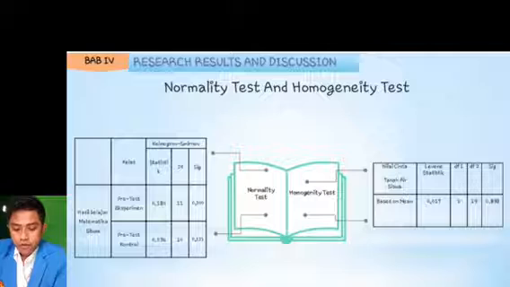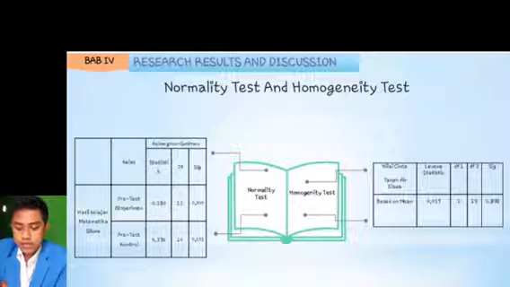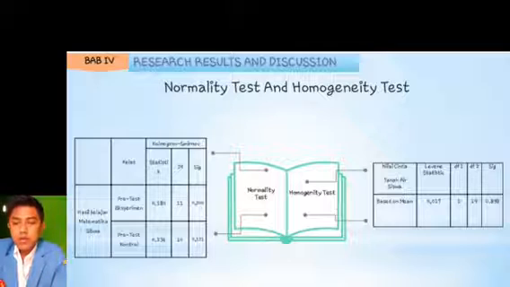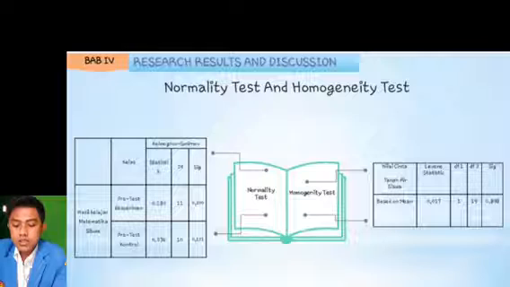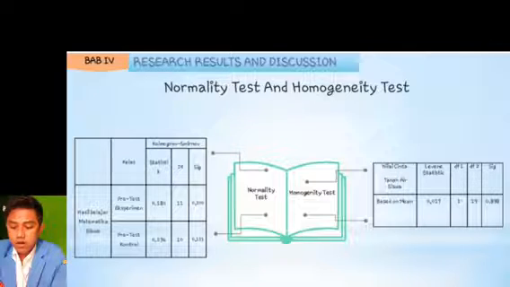Meanwhile, for the control class, the significant value is 0.121, which is greater than the level set 0.05.